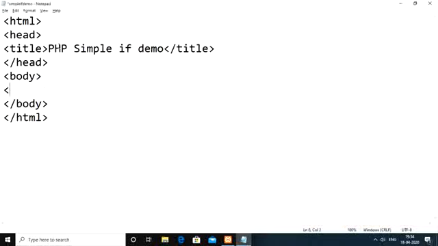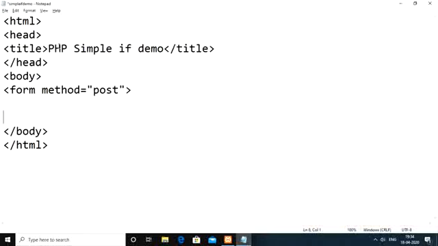We will see how we can do that in this PHP script. First design one form, and the method via which we are going to read the data is the post method. The user is going to post the values and we are going to receive them here. Then slash form. Within the form we have to ask the user. Why we are writing this program is, let us say we provide one number, and we need to check whether it is an even number.